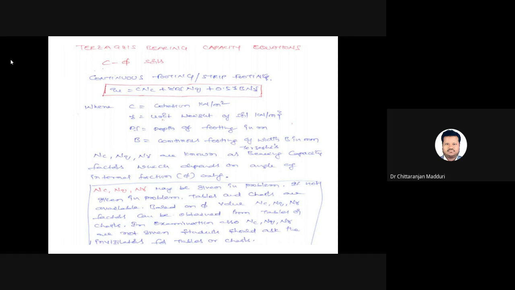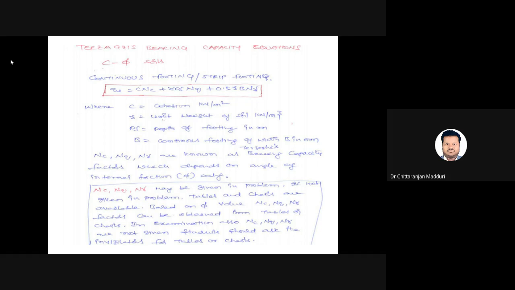It is also called a strip footing. Now the ultimate bearing capacity. From the GATE point of view, you don't need any derivations, that's why I'm directly explaining the formula here. The ultimate bearing capacity of soil is given by Terzaghi's equation: q_u = c N_c + gamma D_f N_q + 0.5 gamma B N_gamma.